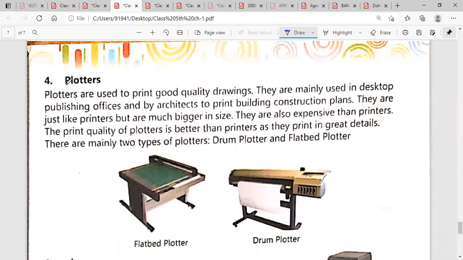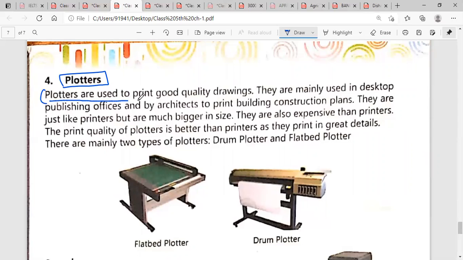Next is plotter. First, underline this word. Now, what is a plotter? Plotters are used to print good quality drawings. Underline this line: it is used to print good quality drawings. They provide us good quality. They are mainly used in desktop publishing offices and by architects to print building construction plans.